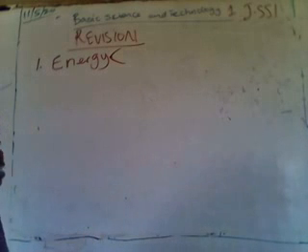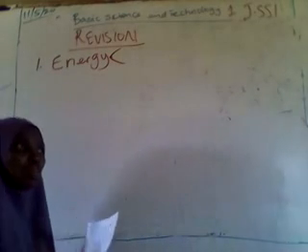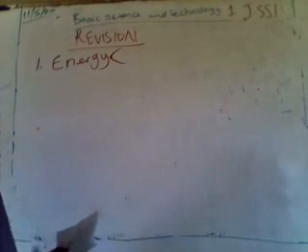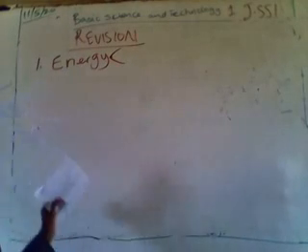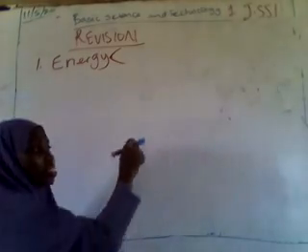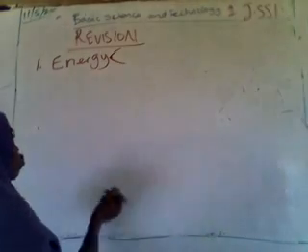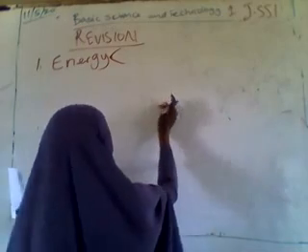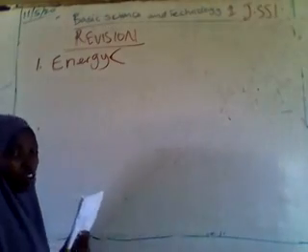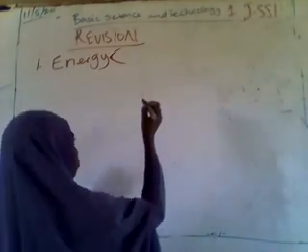Then we talked on how energy can be transformed from one form to another. And I also told you that the law of energy states that energy can neither be destroyed nor created. It can only be transformed from one form to another.